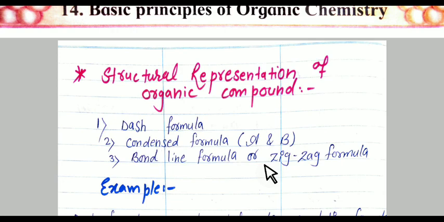The third one is the bond line formula, which is also known as the zigzag formula.